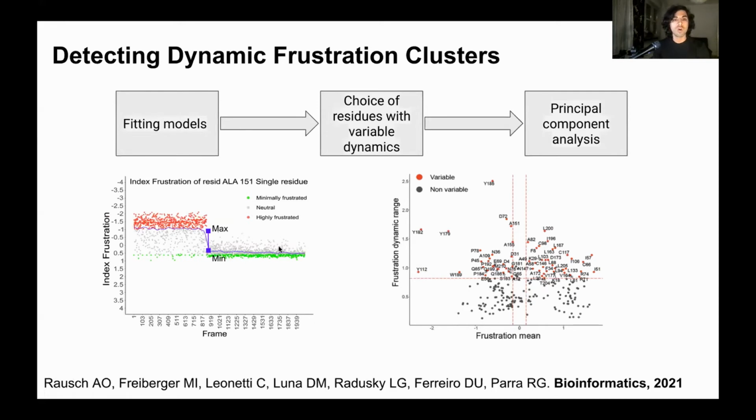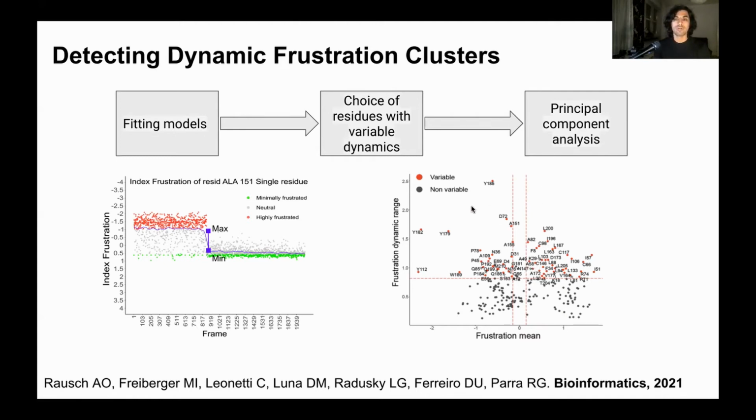We can fit some models to the distribution of points, and we can calculate which are the maximum and minimum values for this model in frustration over time. And by comparing this to the mean frustration of this residue over the simulation, we can detect, by taking some thresholds, which of the residues are variable across the different frames in the dynamics.